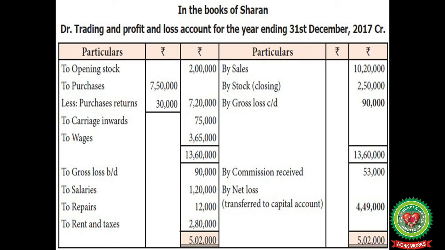We will record the indirect expenses or the selling expenses now. First of all, salaries 1,20,000, repairs 12,000, rent and taxes 2,80,000. On the credit side, we will record commission received as 53,000. Then, because the account already showed a loss, the debit side is again more, that is 5,02,000. Deducting the commission received from it, 53,000, the business is suffering a net loss of 4,49,000.